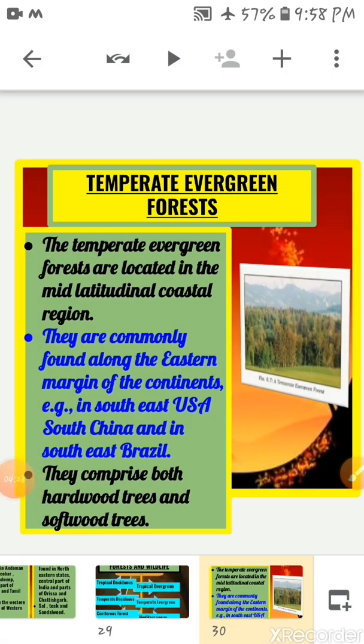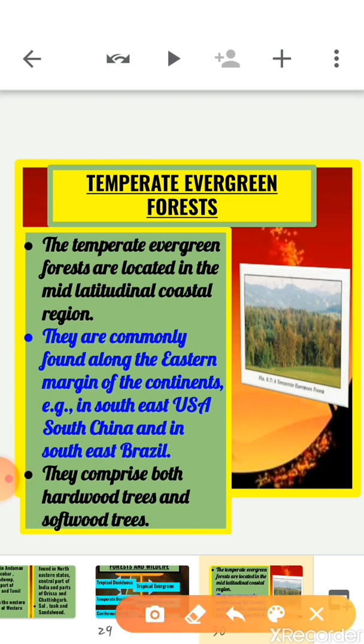So temperate evergreen forest. First of all, temperate evergreen forests are located along the eastern margin of the continent in the warm temperate region. Basically, they are located in the mid-latitudinal coastal region.